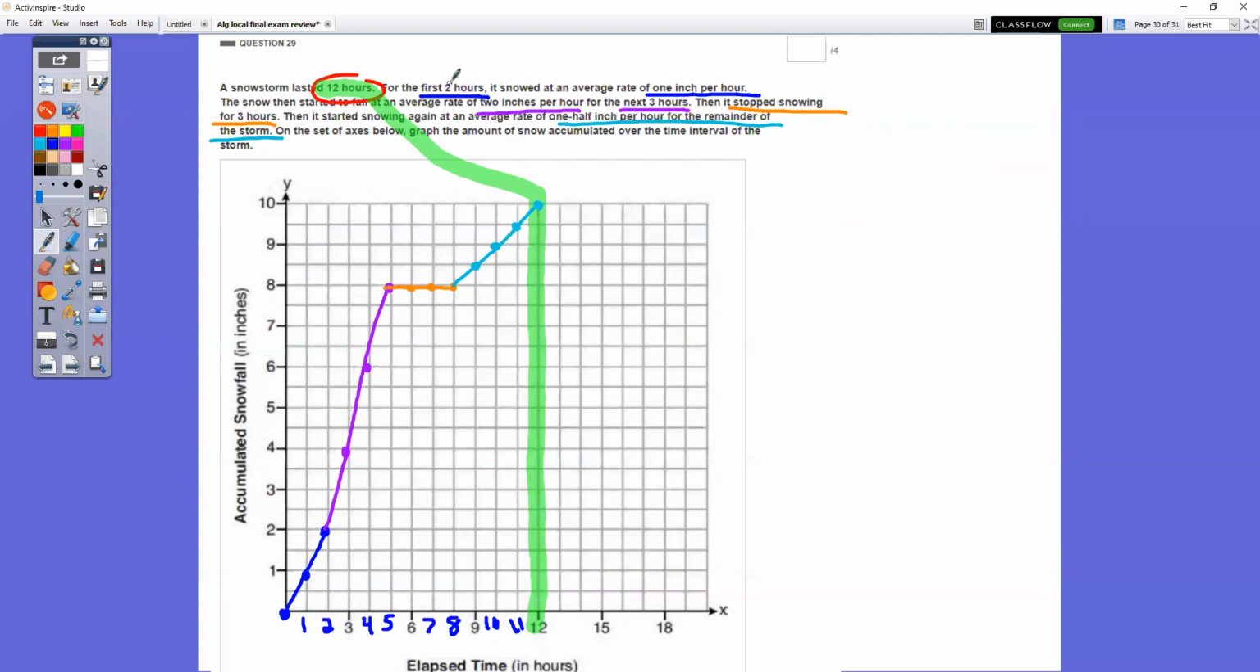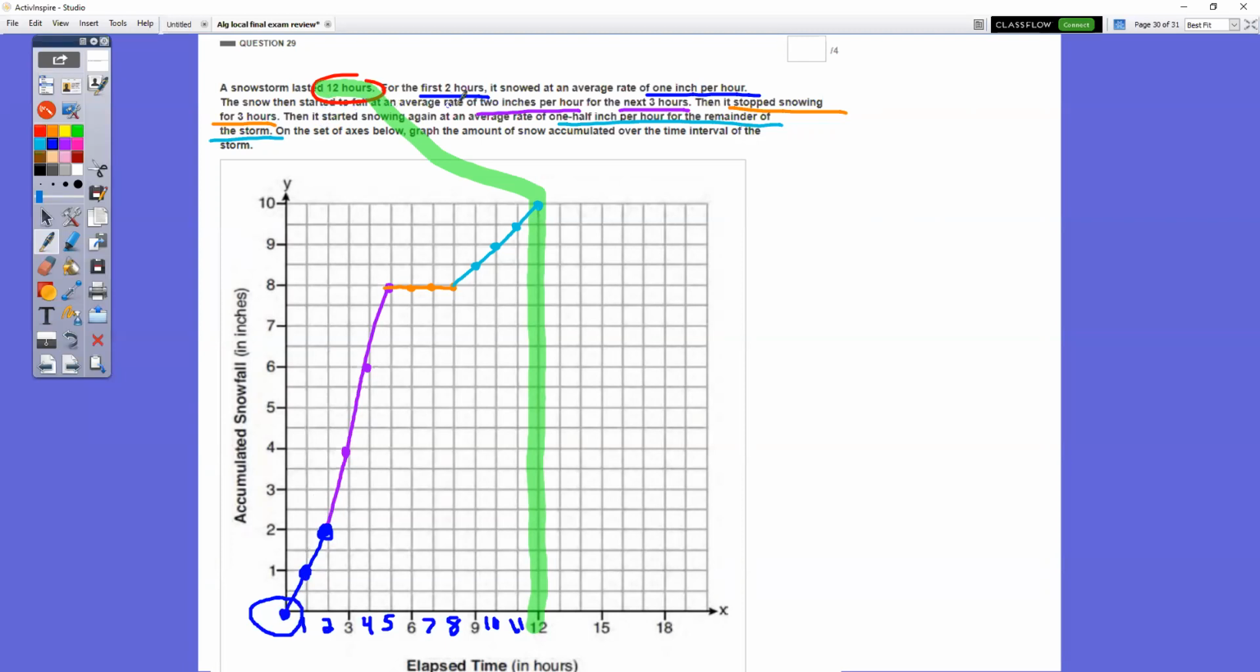It said for the first 2 hours, it snowed at an average rate of 1 inch per hour. First of all, there are a bunch of people that didn't start here at 0. We have to start at 0. We don't know anything before that time. So for the first 2 hours, it snowed 1 inch per hour. After 1 hour, it would be at 1 inch, so I'm going to put a dot there. After the second hour, it snowed another inch, so I'm going to put another dot right here. Connect those dots. This is what the first segment should look like.